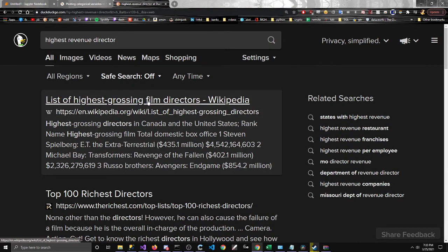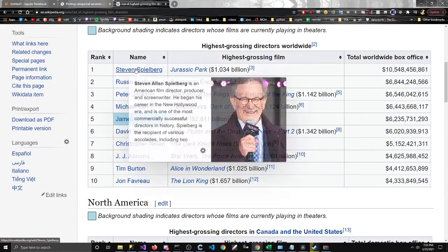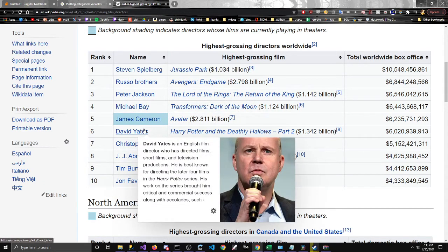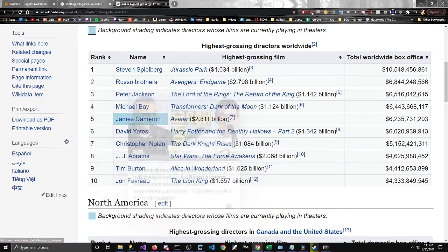I'm kind of curious about this. Steven Spielberg. Okay, yeah. I'm not going to count Russo Brothers since this is a little dated. Peter Jackson, Michael Bay. Okay, so it is kind of accurate, minus this.